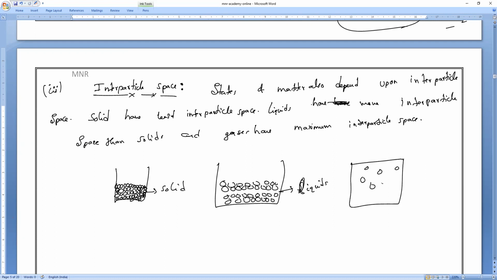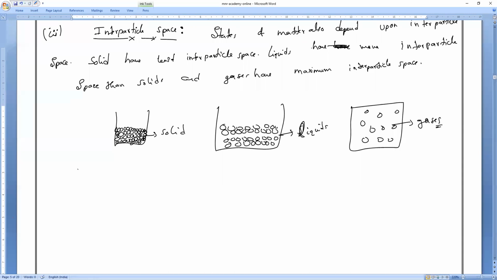Gases should always be placed in a closed container. They have more space between the particles. So please mark it. For example, this is ice, this is liquid water, and this is steam, or water vapor. Is it clear, everybody? So this is the third factor deciding the states of matter.